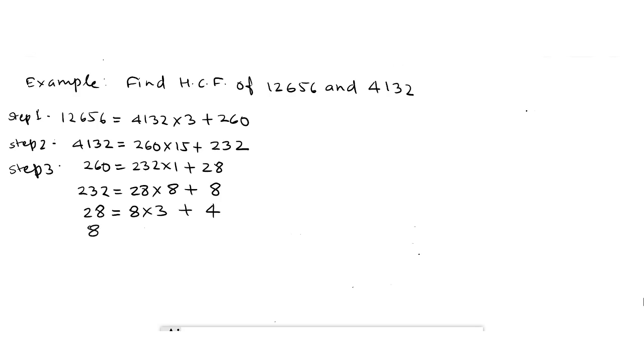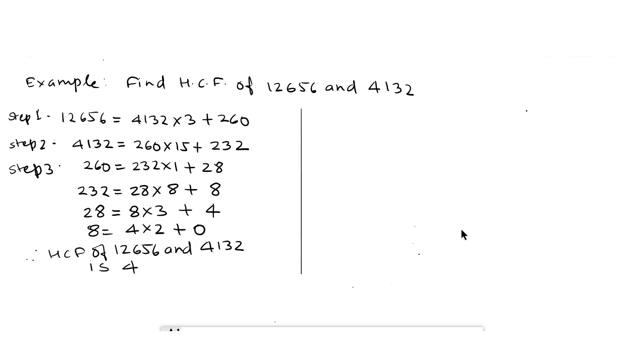Here 8 equal to 4 multiplied by 2 plus 0. Now we have got the remainder 0. So our HCF is the last divisor, which is 4. Therefore HCF of 12,656 and 4,132 is 4.